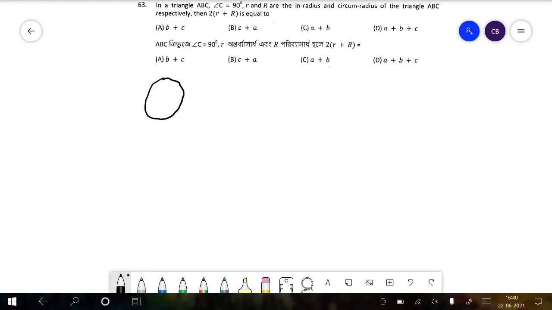But in any case, if this is the right angle triangle, the circumradius is capital R and the inradius is small r, then in that case we can see, if I break down the triangle, this is a minus r.